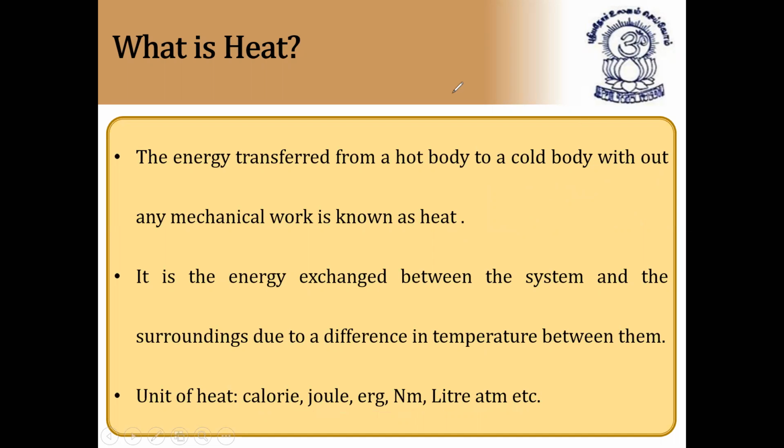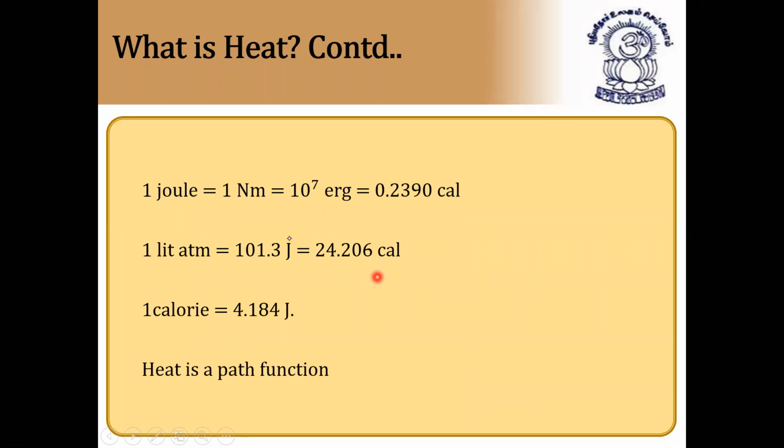I hope it is clear. So what are the units of heat? Calorie, joule, erg, Newton meter, liter atmosphere, etc. As I told you, 1 joule is equal to 1 Newton meter, which is also equal to 10 to the power of 7 ergs. It is equal to 0.2390 calories, because 1 joule is less than a calorie. 1 liter atmosphere, this is very important, is equal to 101.3 joules, and is also equal to 24.206 calories.